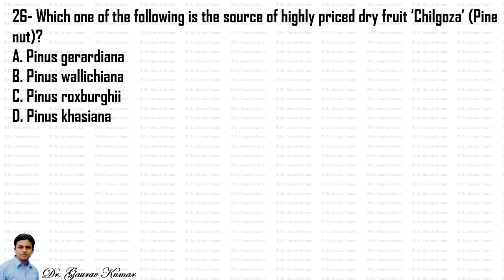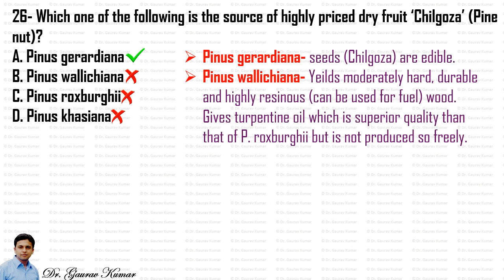Next question, which one of the following is the source of the highly prized dry fruit, chilgoza or pine nut? This is again a repeat of the 2014 question paper, although the options are different this time. The correct answer is Pinus gerardiana. Pinus gerardiana seeds are edible. They are called chilgoza. Pinus wallichiana yields moderately hard, durable, and highly resinous wood, which can be used for fuel wood. Although since it has high resin content, it has a very bad odor of resin while burning. It gives turpentine oil, which is of superior quality to that of Pinus roxburghii, but is not produced so freely.